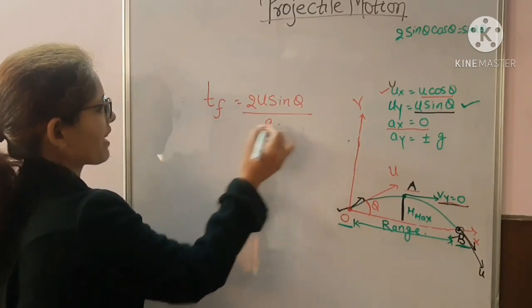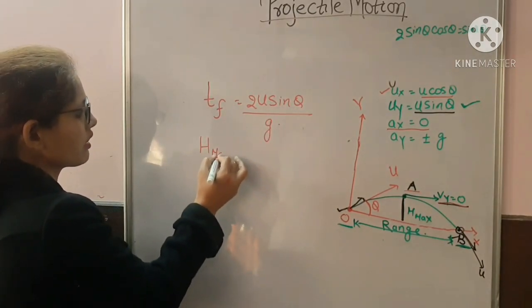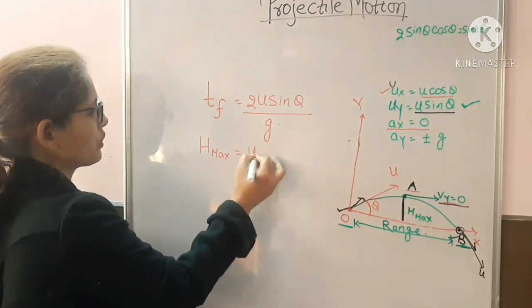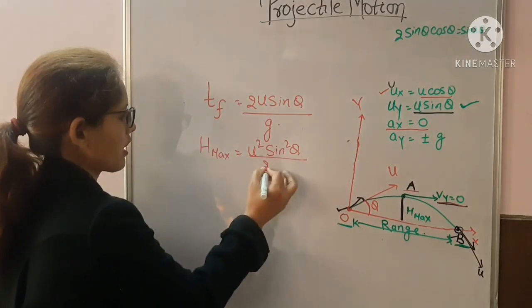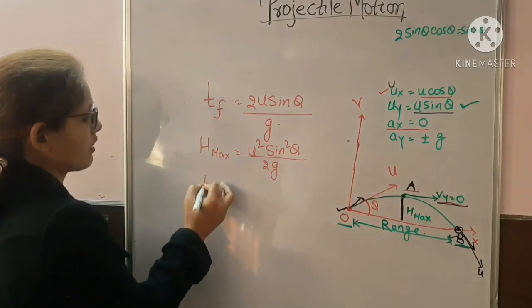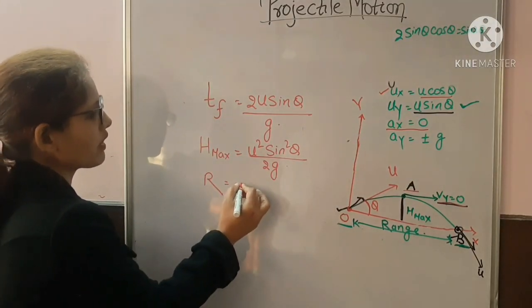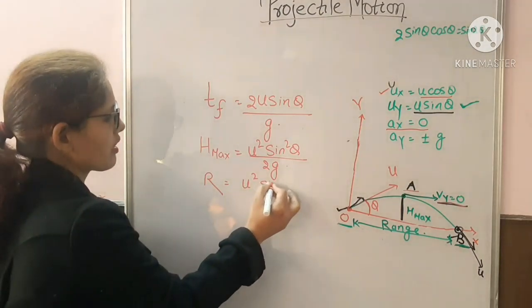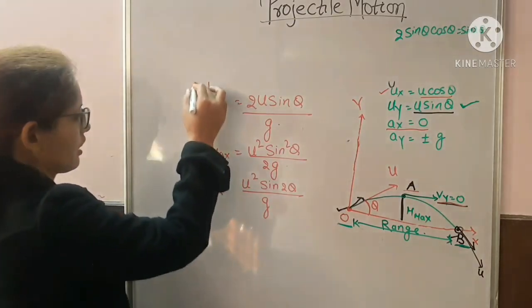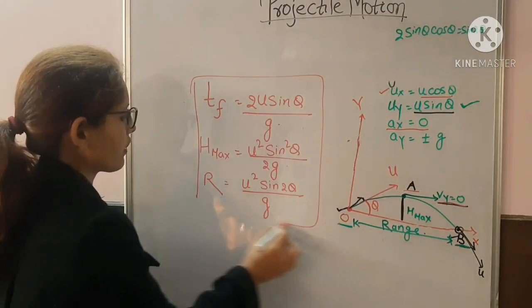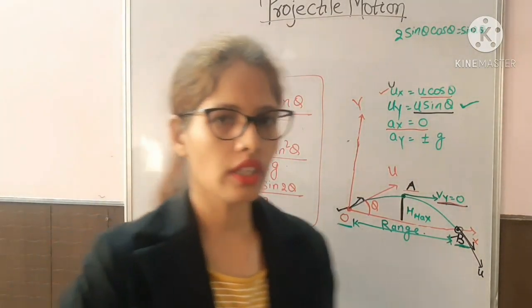The maximum height formula we got is u square sin square theta upon 2g. And the third one, the range of the projectile, we got is u square sin 2 theta upon g. So these three formulas we have derived today. Okay, thank you.